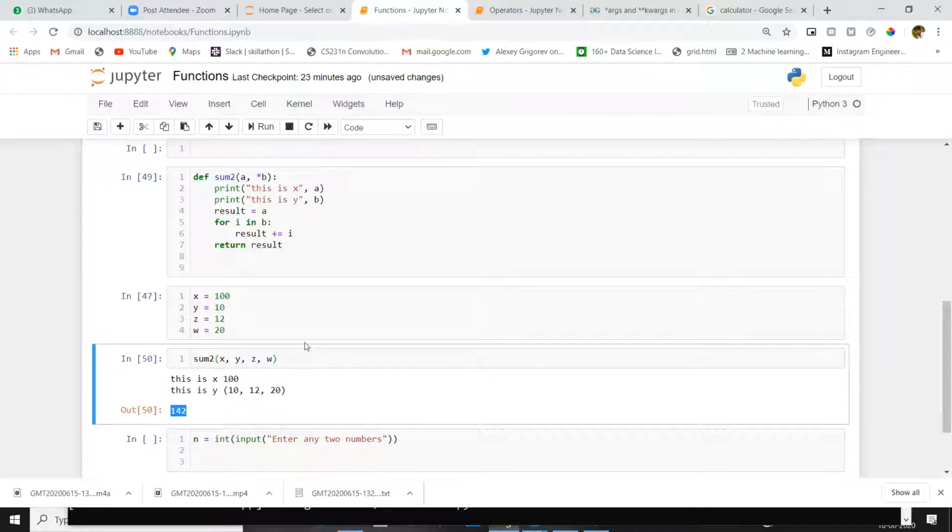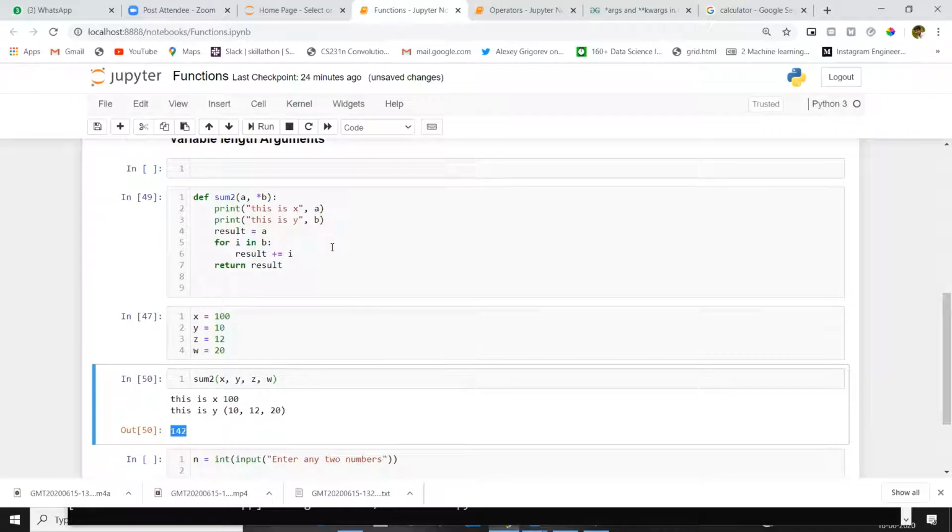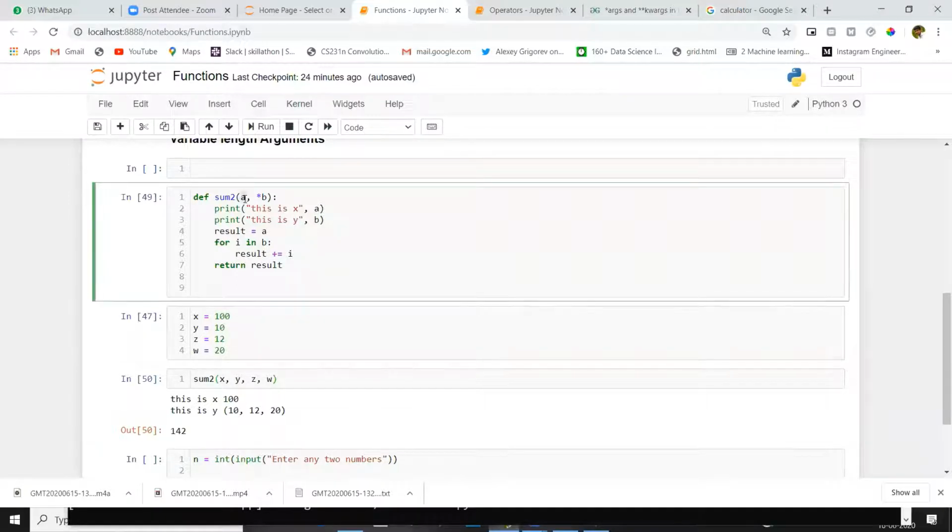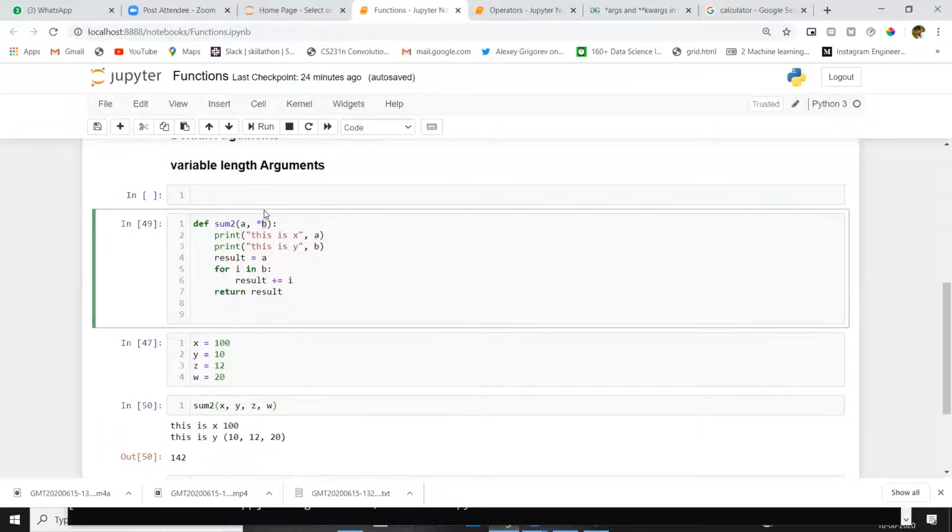I will explain one more time here. In some situations, we don't know how many variables we have to take inside the function. It may be 10, it may be 100, it may be 1000. That is not defined as per your requirements. If we get 100 inputs, we have to process those 100 inputs as per our requirement. So in those situations, I define two variables. One is a normal argument, a positional argument, and one more is a variable length argument.